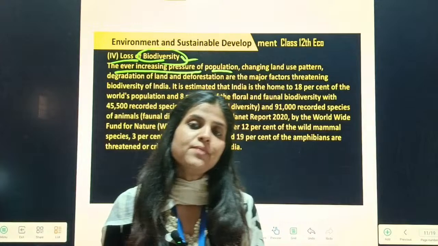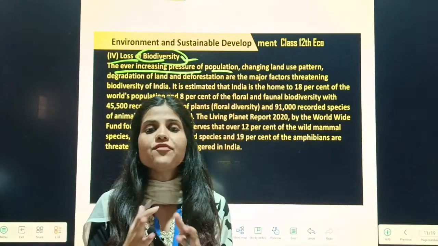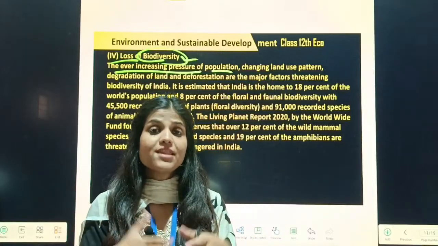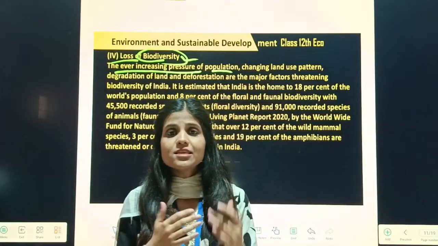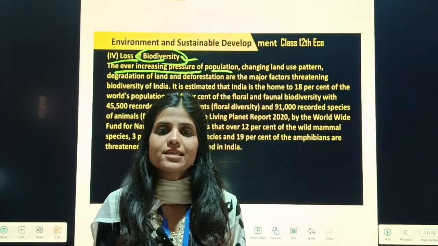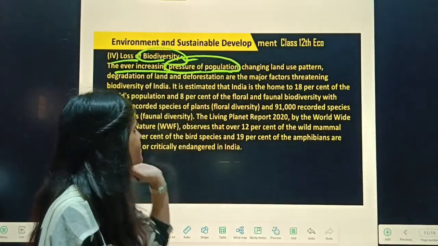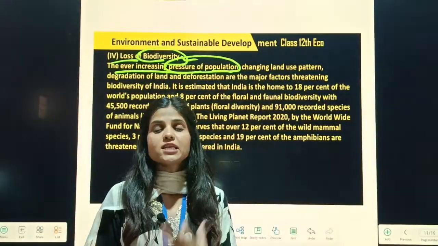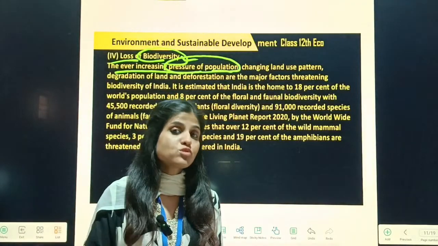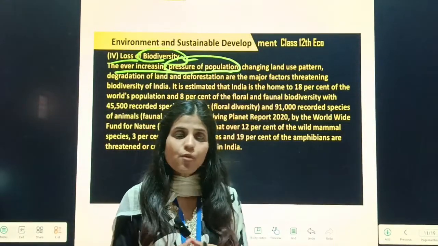And why does this happen? Because of exploitation of natural resources. The resources which are a free gift of nature, people are using even where their requirement is not there. Unnecessary over exploitation of resources is there. And which type of resources? That is your natural resources. So the reasons are increased pressure of population explosion, more consumption by people, and their source of income is less, because they do not have good or enough employment opportunities.